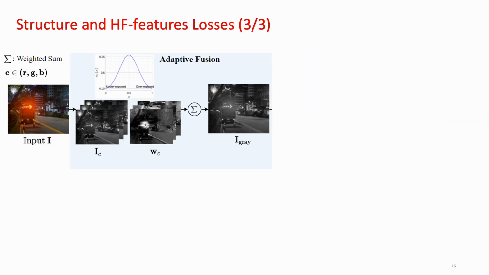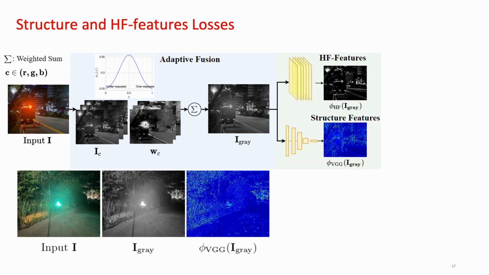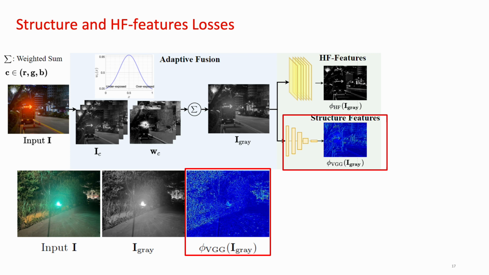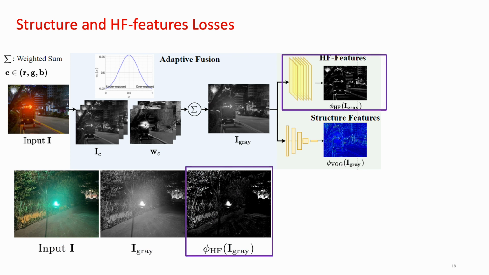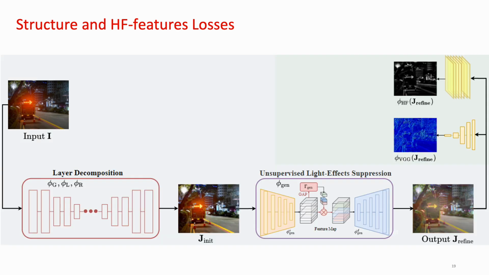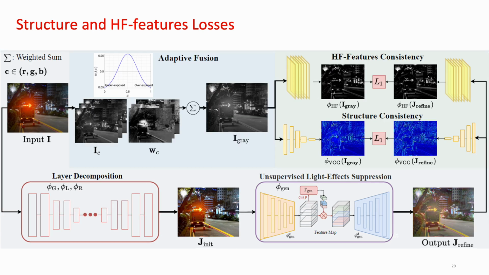We first use our adaptive fusion to obtain a fused grayscale image. Then, from the grayscale image, we compute features from the fine-tuned VGG. These features are less affected by light effects. We also compute high-frequency features from the guided filter. We next use these features to constrain our network to output D_REFINE. Finally, here are our structure and HF features losses.